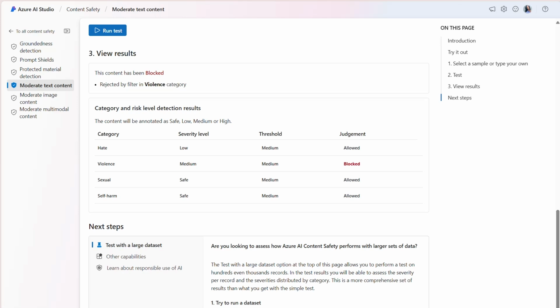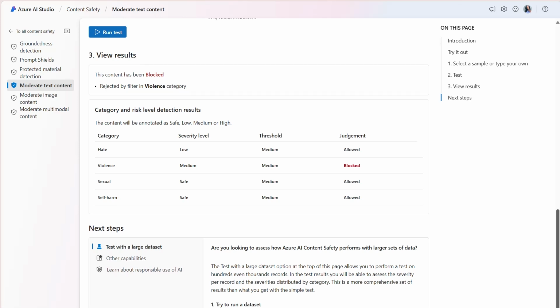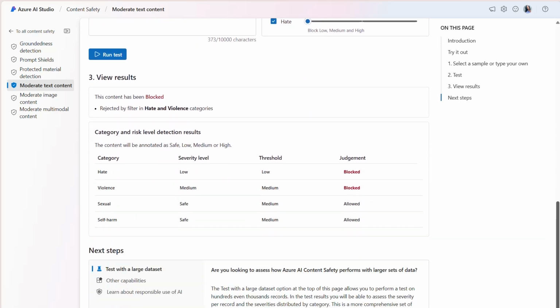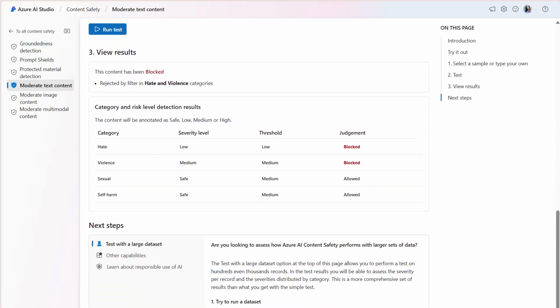That is likely attributed to the statements about women being stupid. Since we don't want to condone the use of hate speech in customer reviews, we can adjust the threshold level for hate to low and validate whether the content can also be rejected by the hate filter. After running the test, the results indicate that the content is blocked and was rejected by filters in both the hate and violence categories. The model can detect harm across multiple categories, and we're able to adjust the threshold levels to suit our use case.